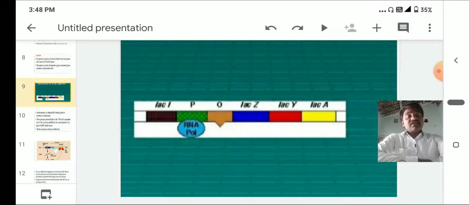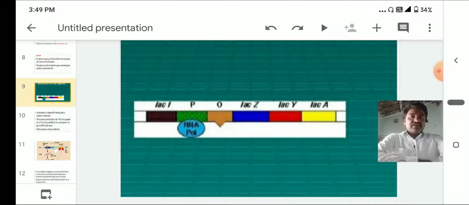Whenever the genes are in switch on condition, what are the situations? Some inducer molecules reach the operator region. These inducer molecules react with the repressor and remove it from the operator. Then the RNA polymerase attaches to the promoter, and from the promoter region transcription takes place and mRNA is produced.